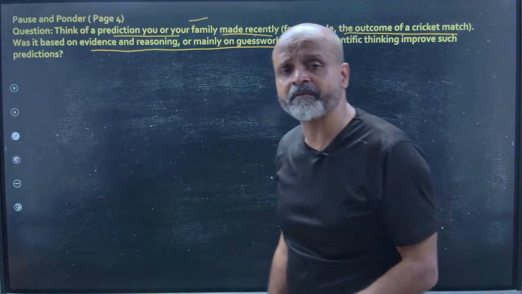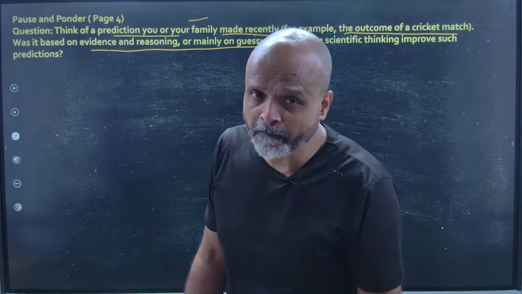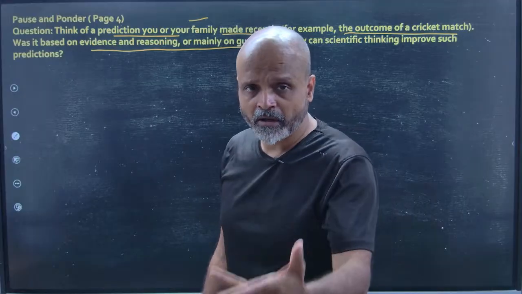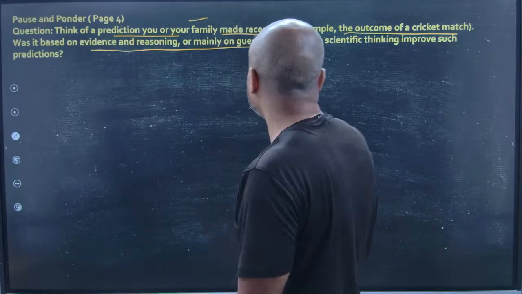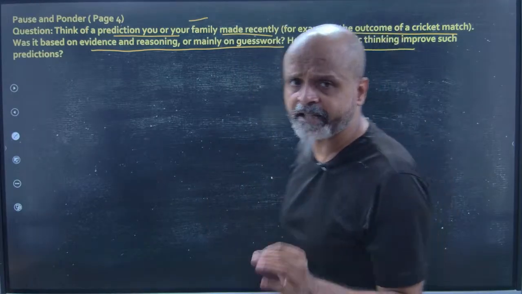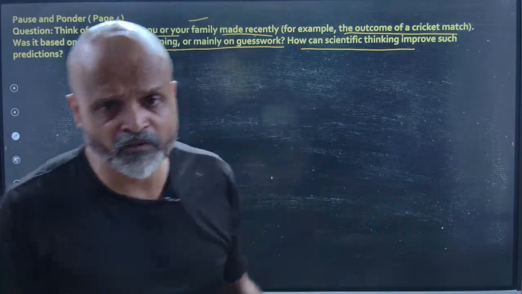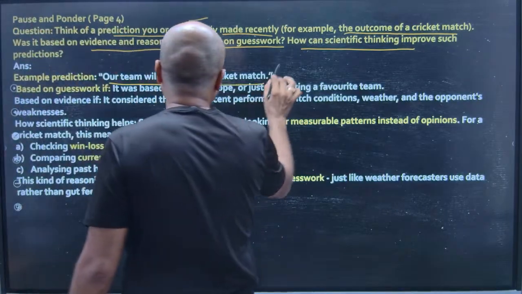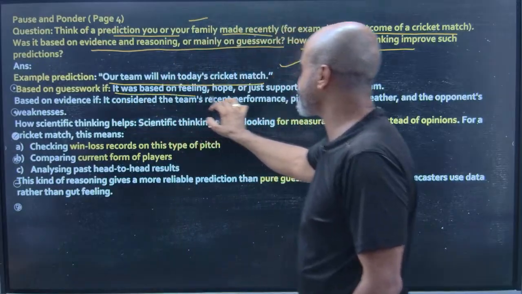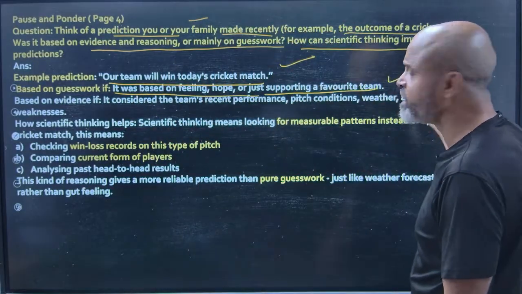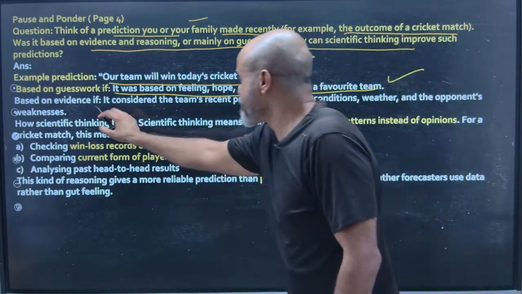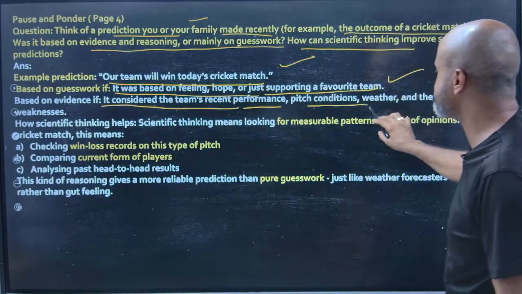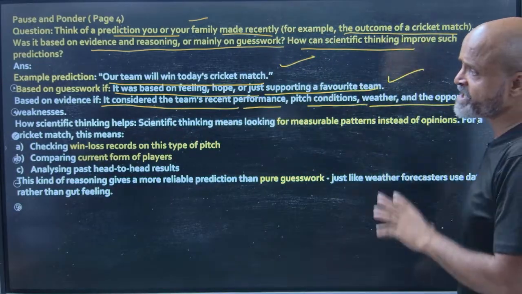So obviously you must have seen what has been the pattern of the team playing in a particular stadium, or maybe the form of players. How can scientific thinking, so just predicting which team would win, how can scientific thinking improve? So our team will win today's cricket match based on guesswork. It was based on feeling, hope or just supporting a favorite team. Okay. Based on evidence, it considered the team's recent performance, pitch conditions, weather, and the opponent's weakness.